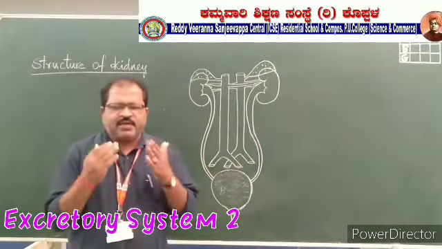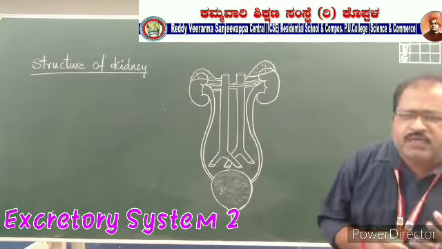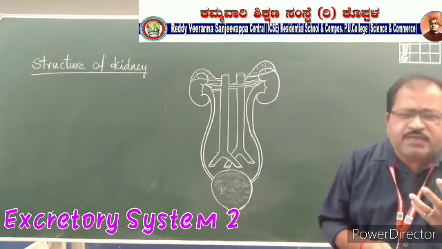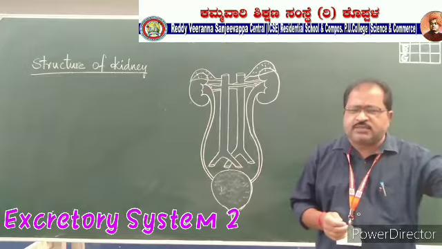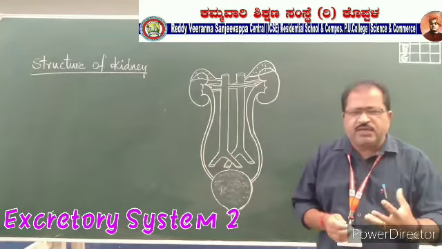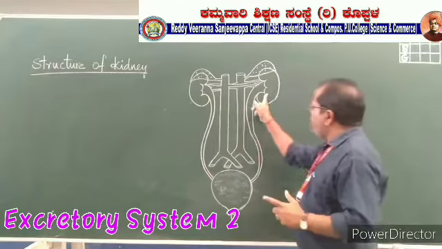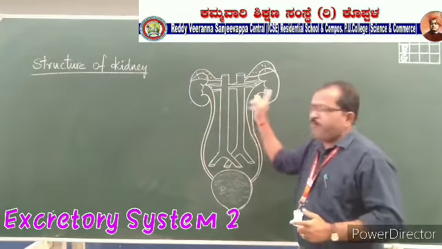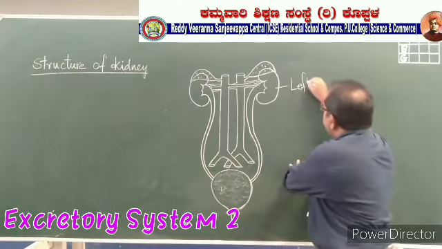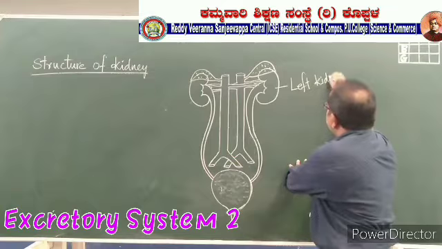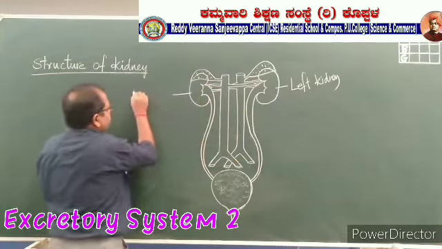So this is the excretory system actually, where the blood is filtered. Remember, blood is filtered here, not purified. Blood is purified only in the lungs, and blood is filtered in the kidney. Remember this one, okay? So we have one pair of kidneys. This is the left kidney. And this is the right kidney.